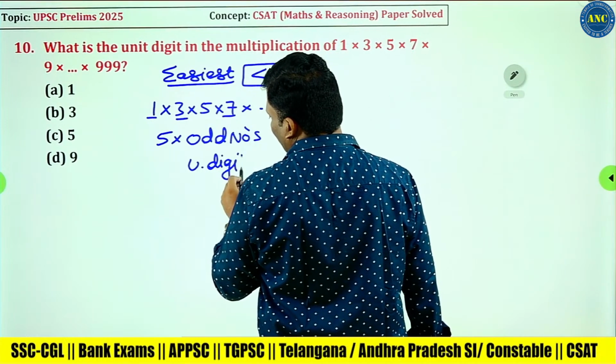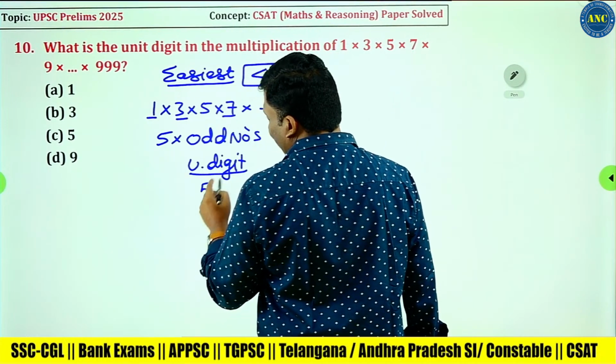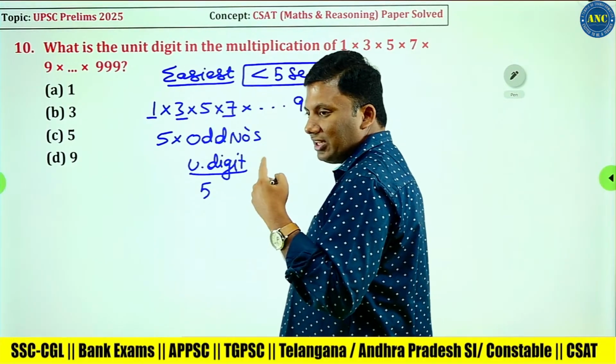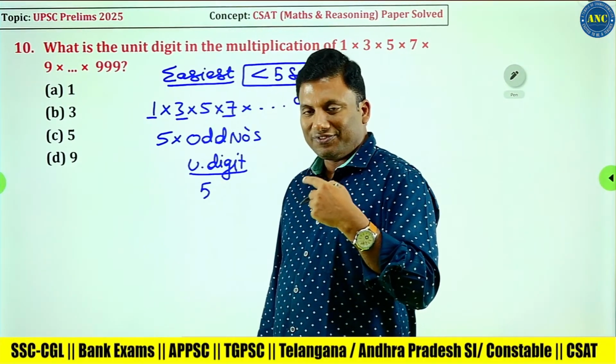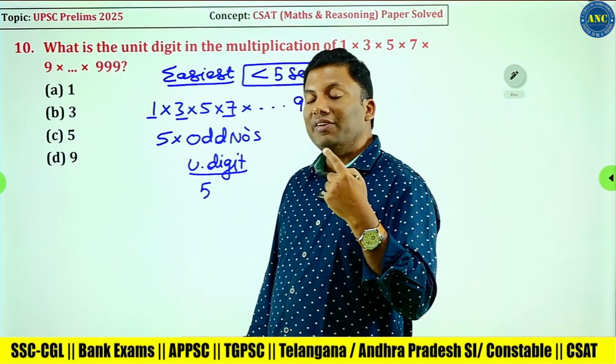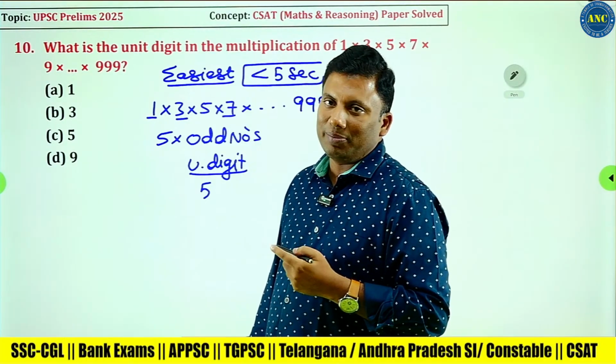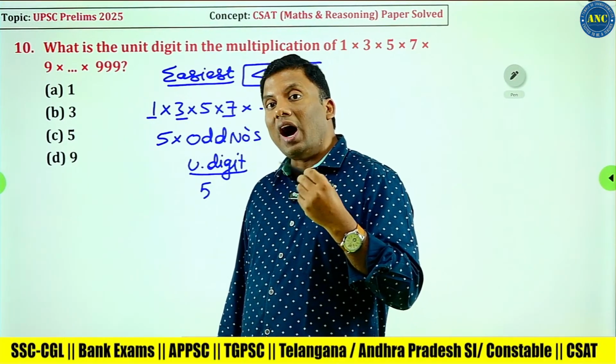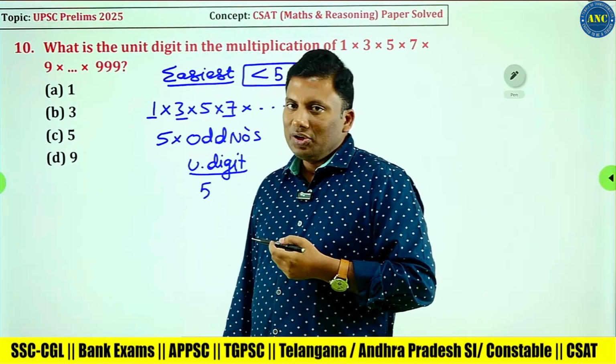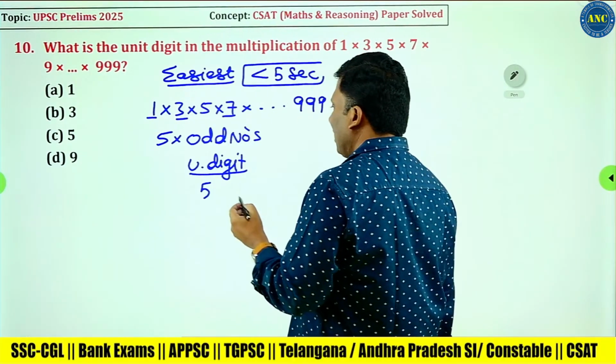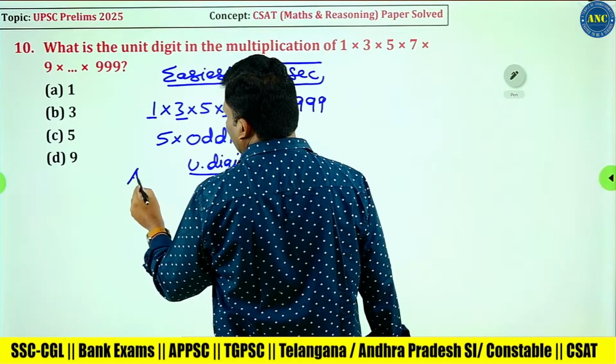Simple, one-liner question. 5 ones are 5, 5 threes are 15, 5 fives are 5 into an odd number. Answer: the unit digit is 5.